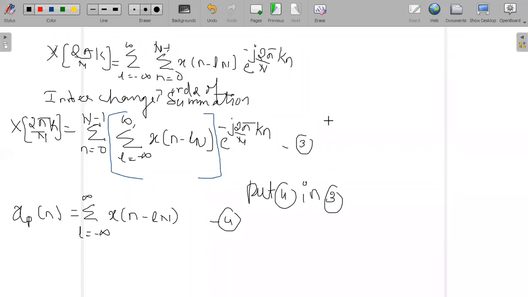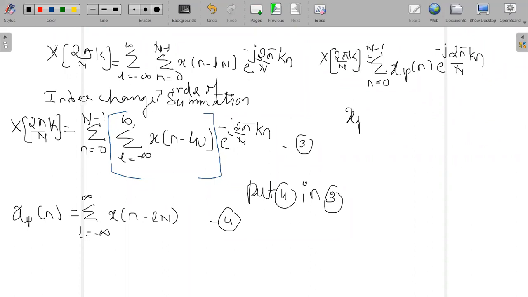So if you put 4 in 3, the answer we get here is capital X of 2 pi by N into k is equal to summation n ranging from 0 to N minus 1. What is this bracket value? It is now xp of n e raised to minus j 2 pi divided by N into kn.